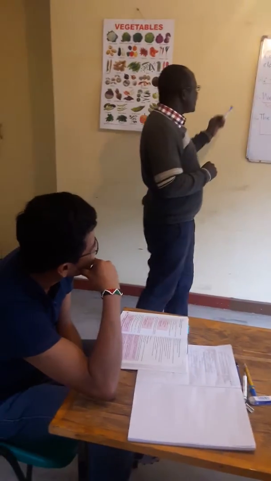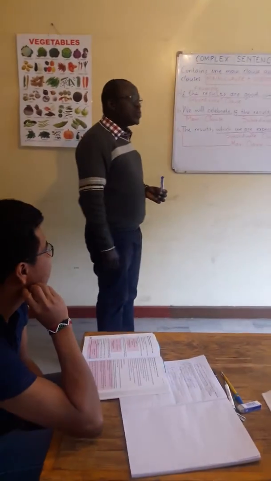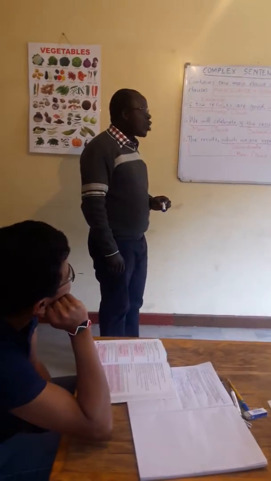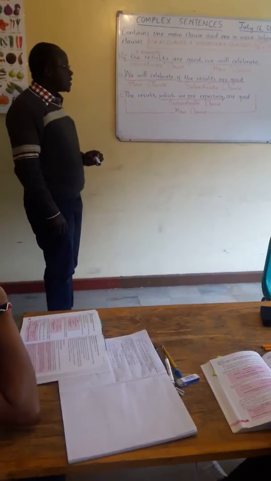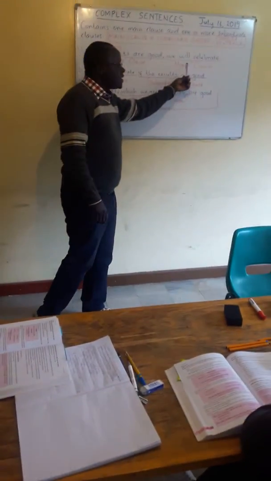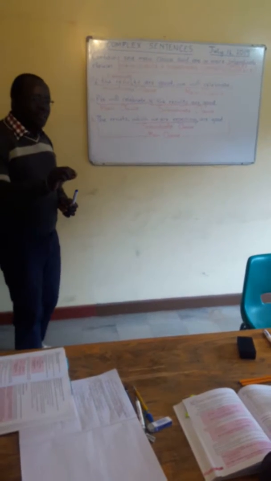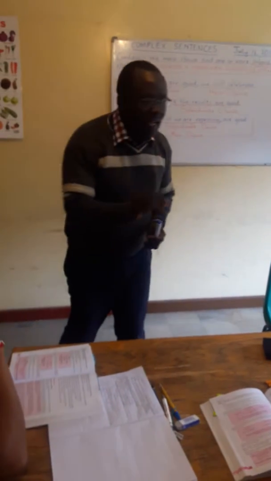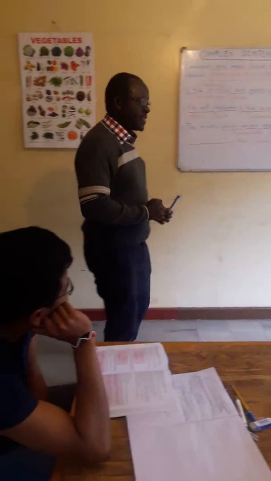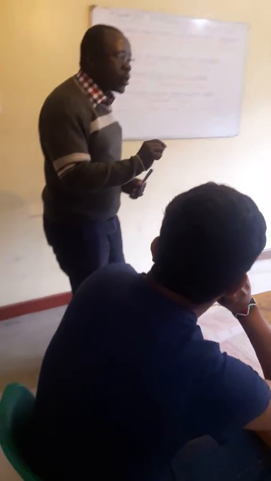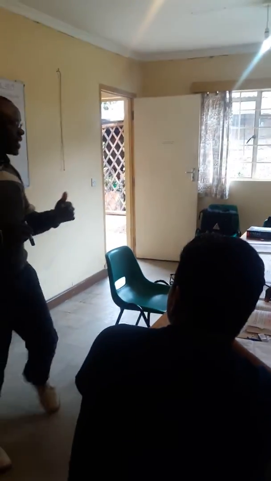Okay? So in this sentence, we have two parts. The first part is what we call a subordinate clause. And the second part is what we call the main clause. The difference between the main clause and the subordinate clause is this. The subordinate clause does not make sense on its own, whereas the main clause makes sense on its own.